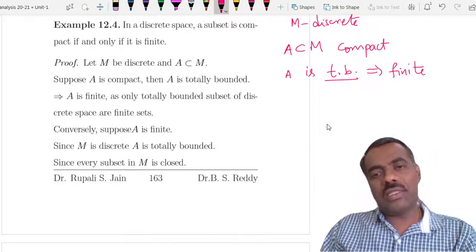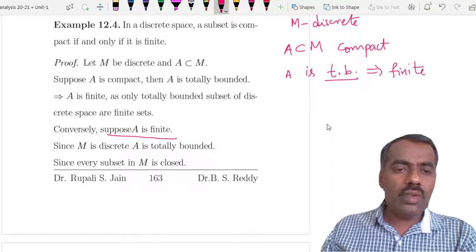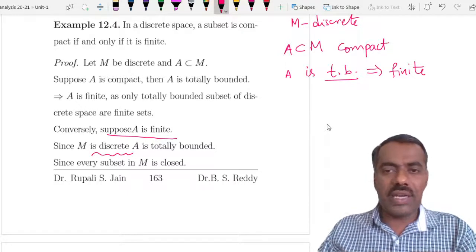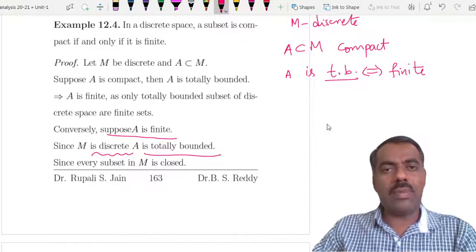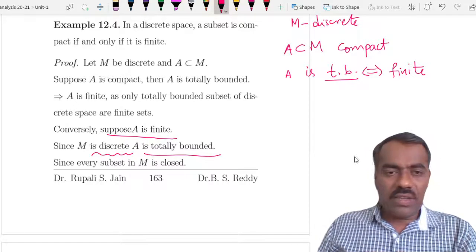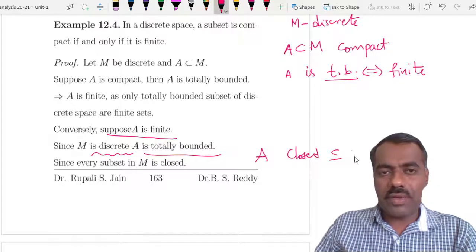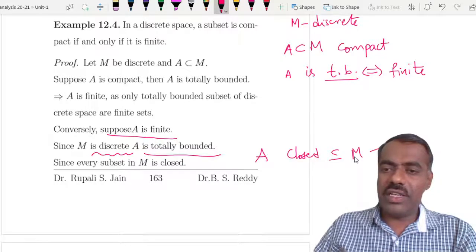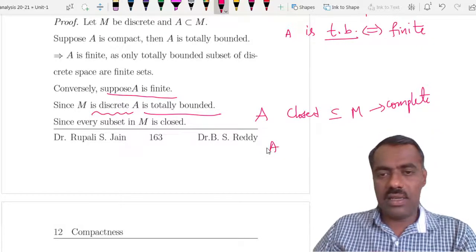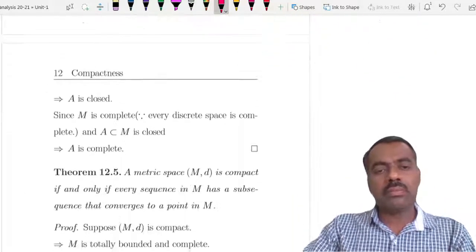Conversely, suppose A is finite. Then we know that in a discrete metric space, totally bounded sets are finite, so using this we get that A is totally bounded. Why is it complete? Because every subset is closed. So in particular A is a closed subset of M, which is discrete, and we know that every discrete metric space is complete. That shows that A is complete, just like R.